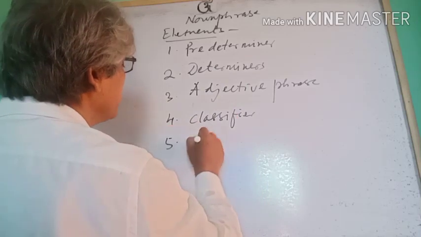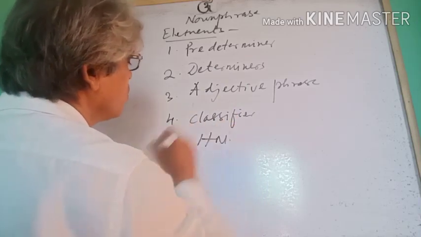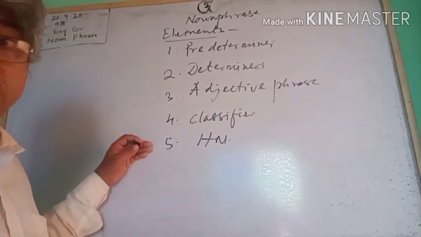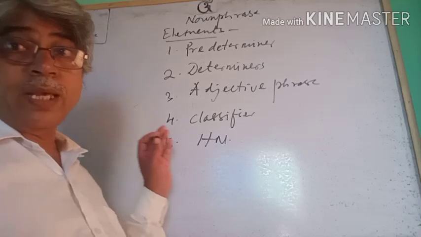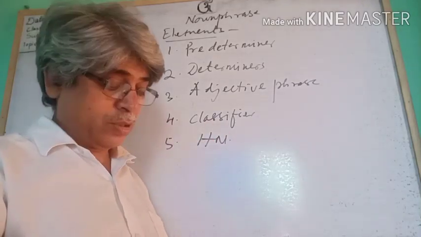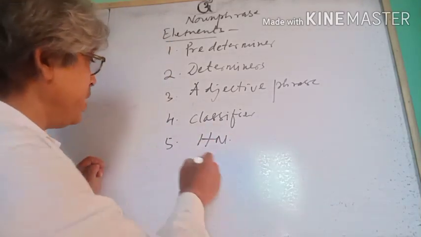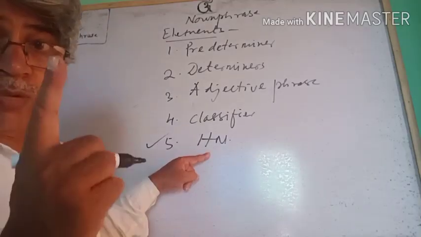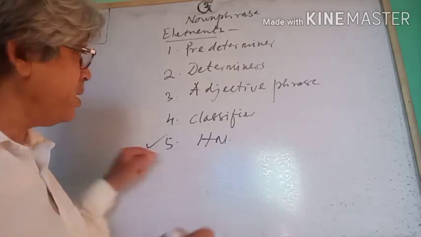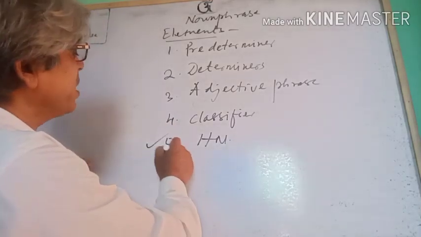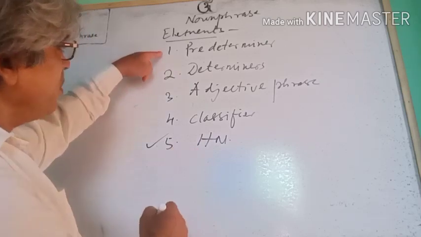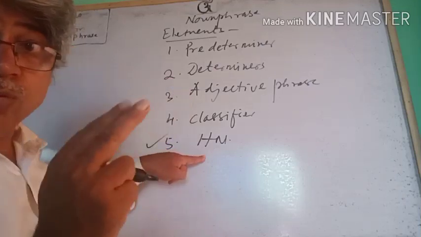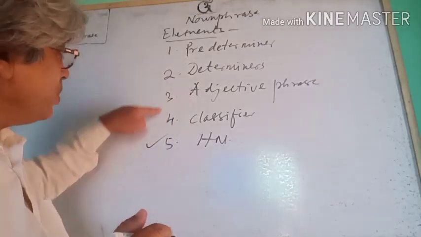And number five is head noun. These are the five most important elements of a noun phrase. You may have a noun phrase only with a head noun, only one word. If it contains more words, you can have any of the four.